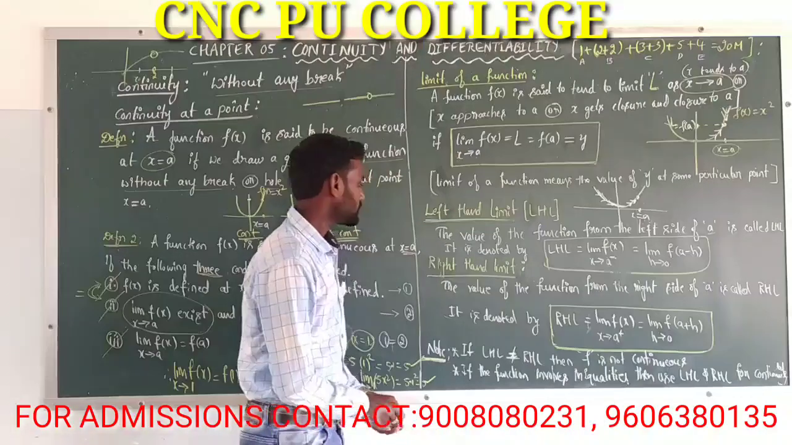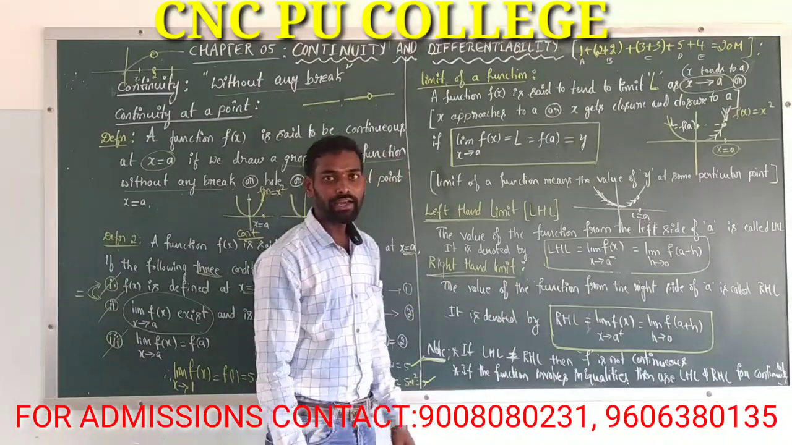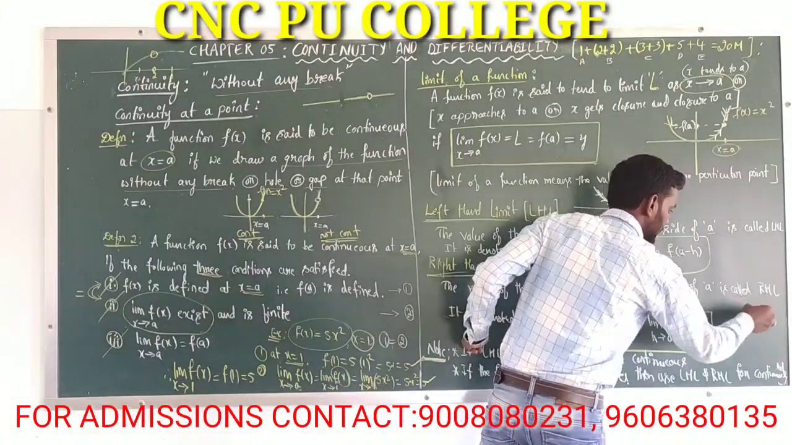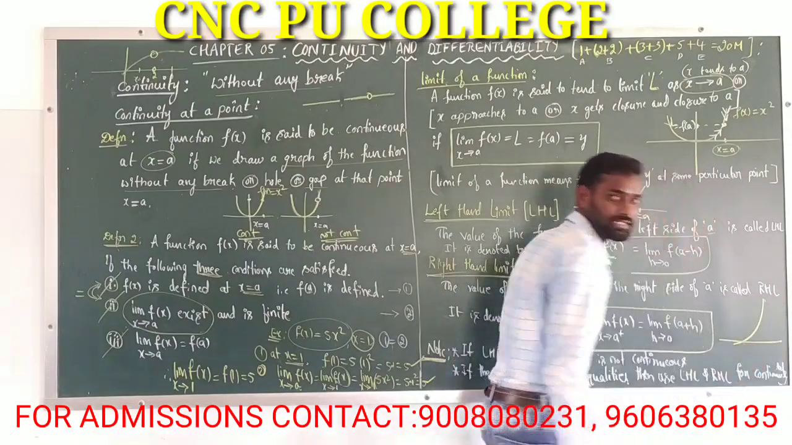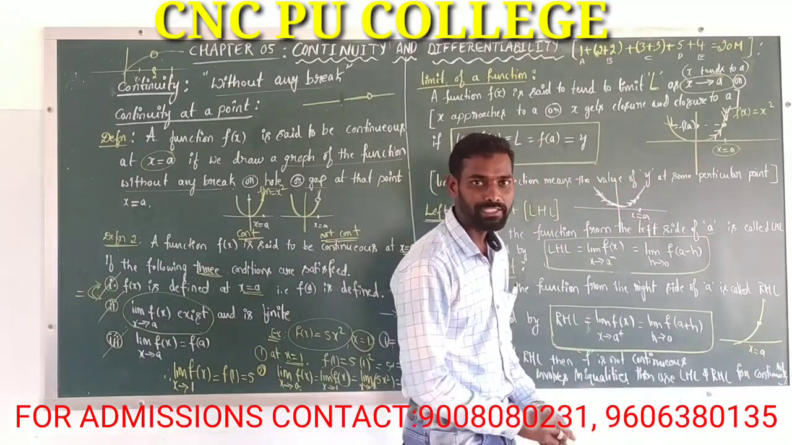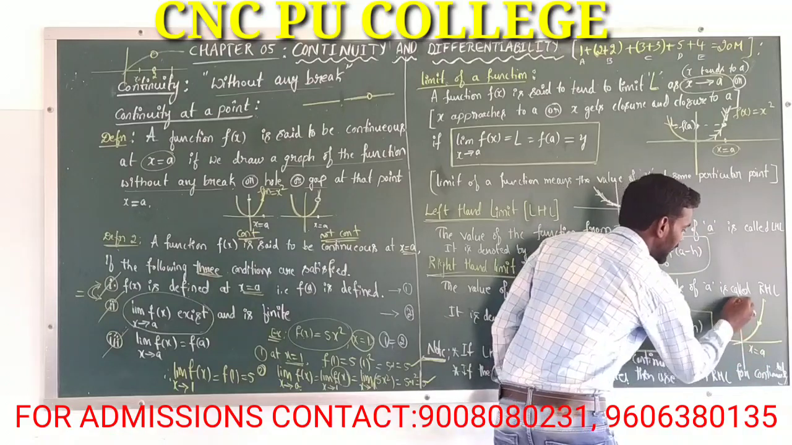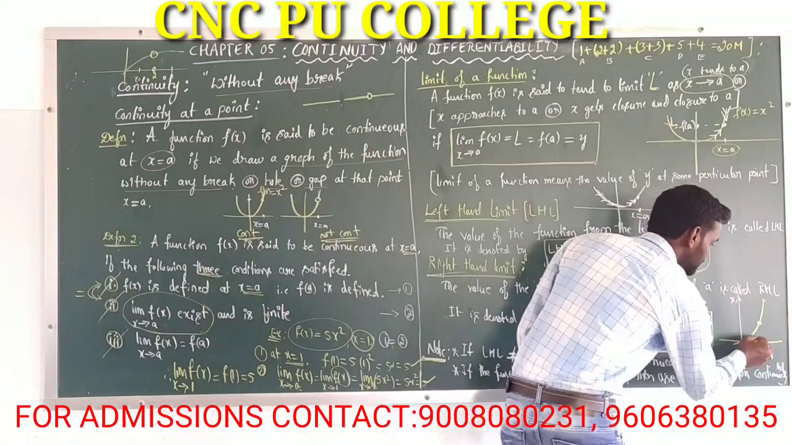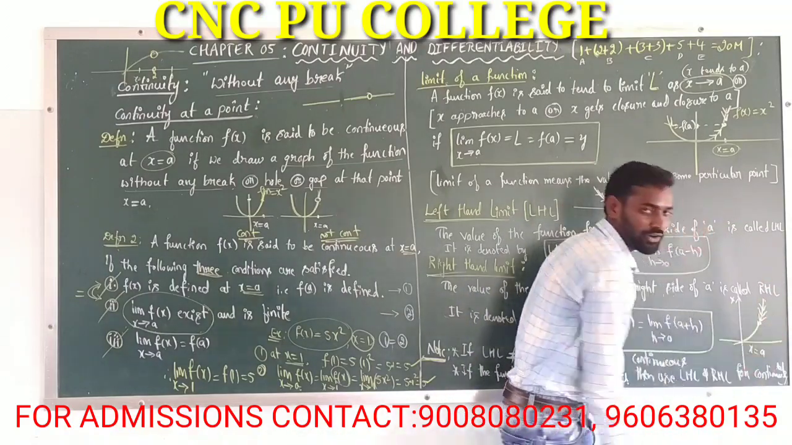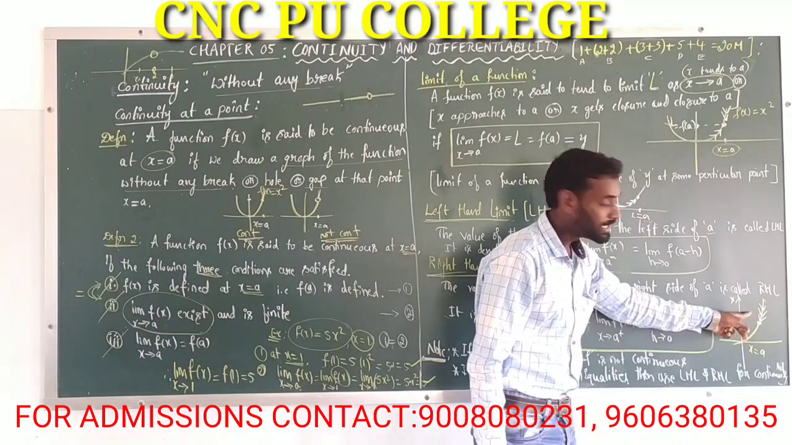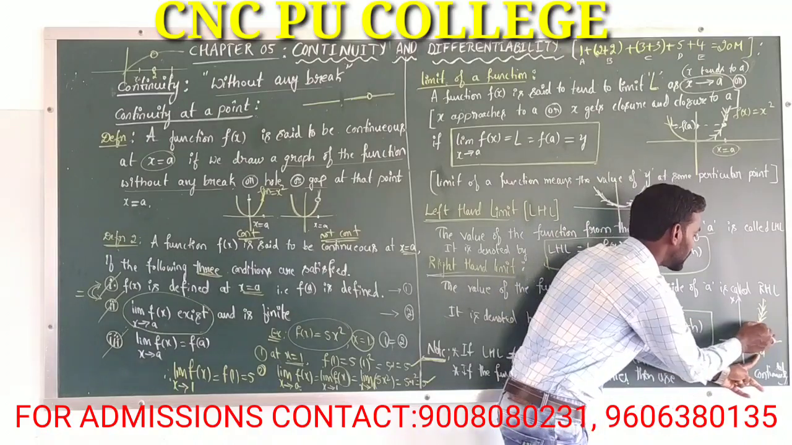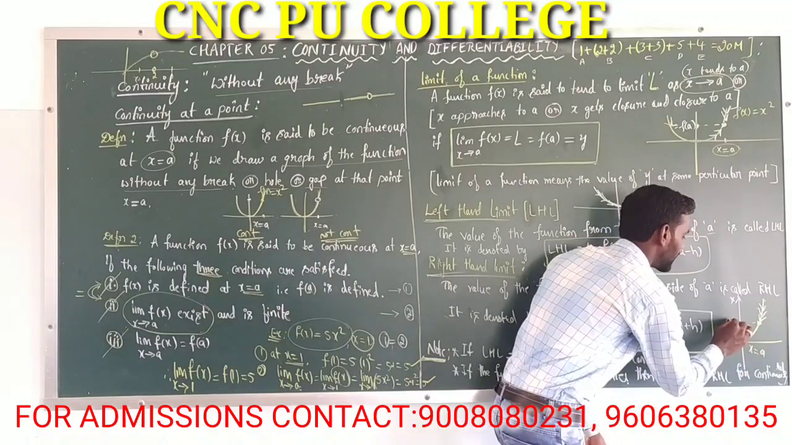Next, similarly, the right hand limit. Right hand limit means the value of the function from the right side of a. Observe, this is the graph, and this is some particular point x is equal to a, and this is the y axis. The value of the function as x approaches a from the right side is called the right hand limit.